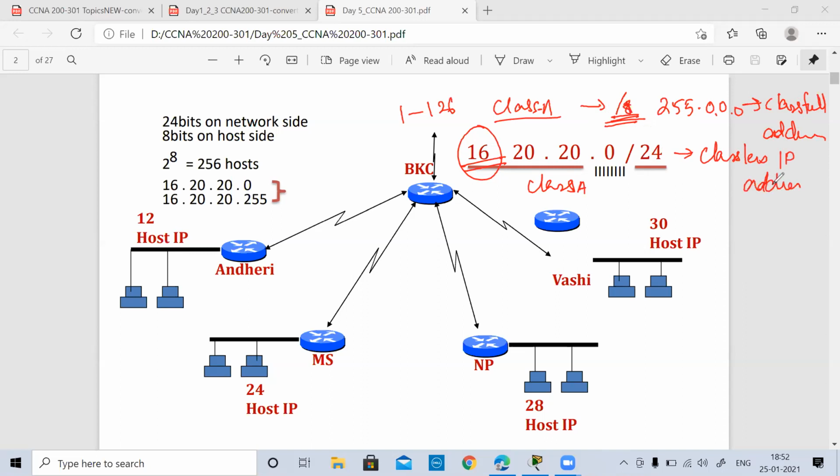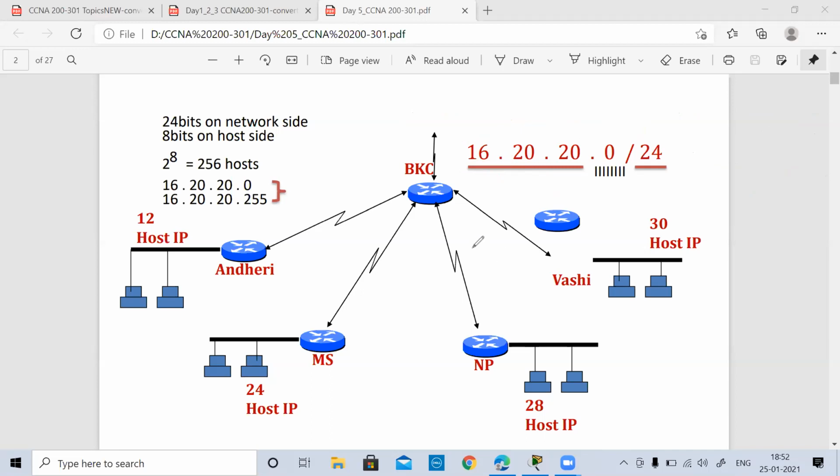Okay. So if you're given a class and it is not with the standard given mask, then you should say that it is basically classless IP addressing. Now, as an engineer, I got this requirement and I have been given this IP. So I can design my network looking at two perspectives, based on the network perspective or based on the host perspective. So based on hosts, you're asked to design, or based on networks, you're asked to design.